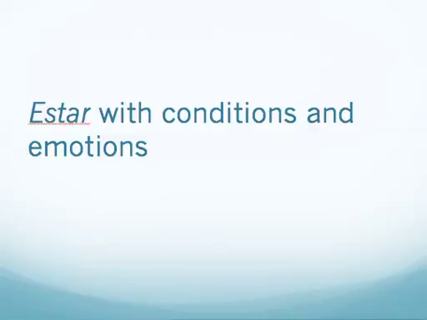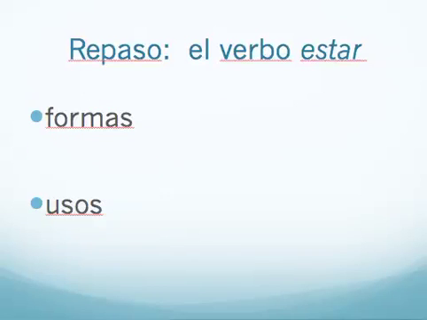The first thing that we need to do is review the forms of the verb estar. This is one of our irregular verbs. Estoy, estás, está, estamos, estáis, están. And remember that some of these forms do have written accents.